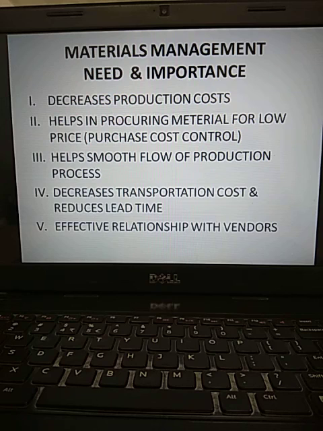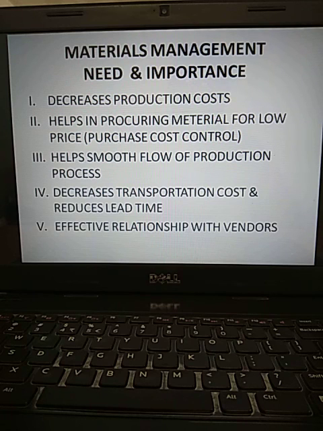It helps in procuring material for low price, as I just told. It allows us to maintain good relationship with the vendors, which allows us to bargain for quality raw material, and finally it leads to controlling of the purchase cost.